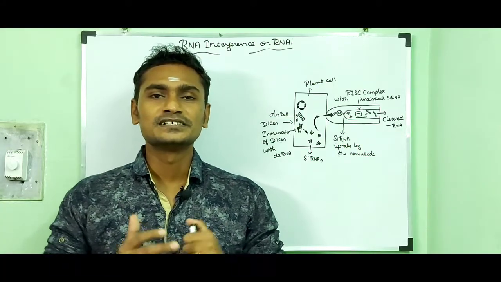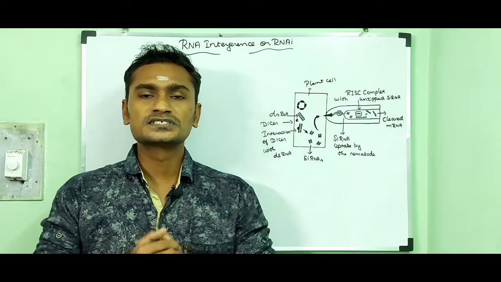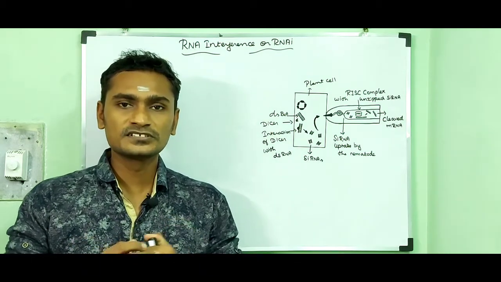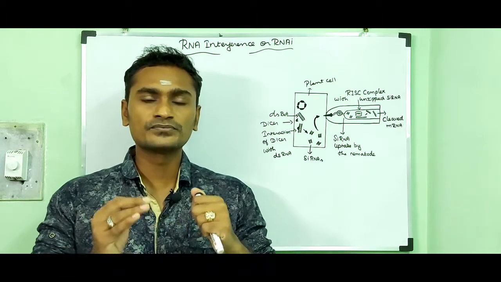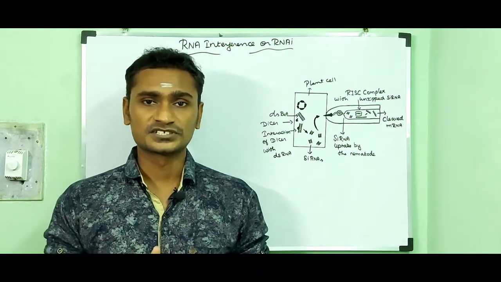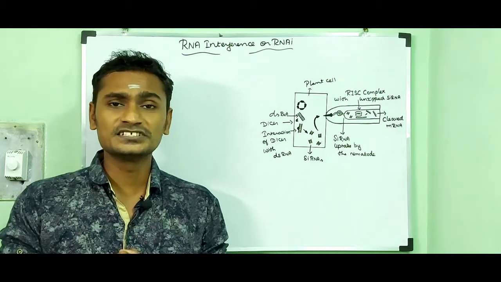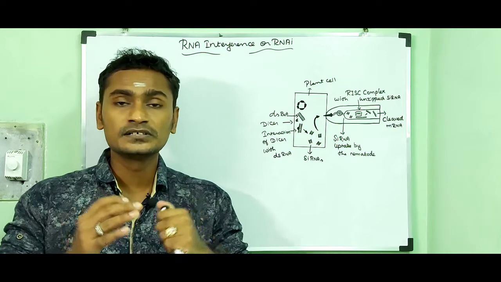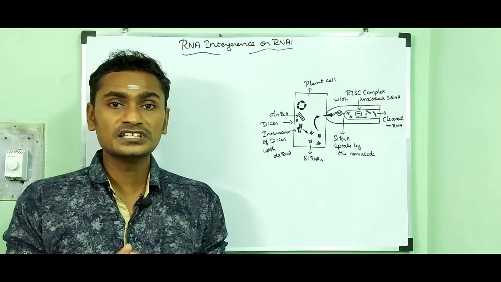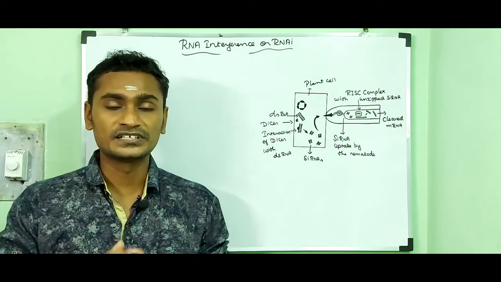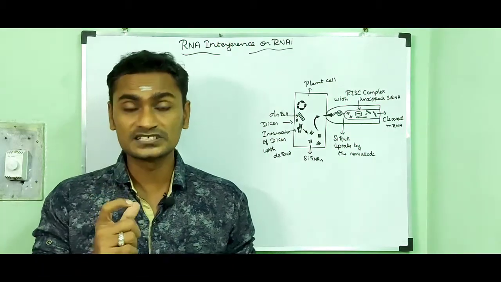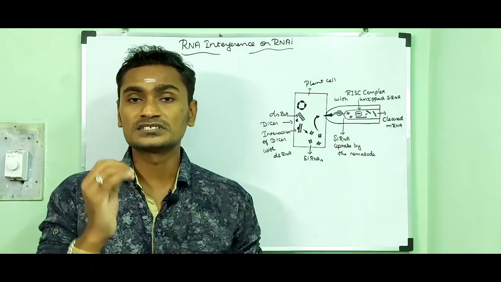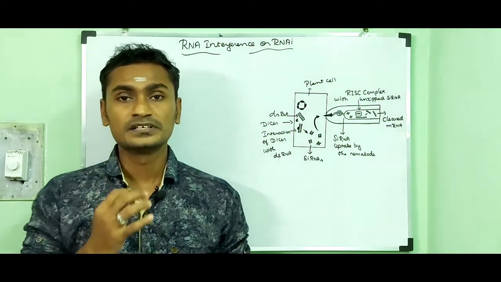In this video, we are going to discuss a topic called RNA interference. Before we get into the topic, I would like to give you a brief introduction about gene expression. DNA is the genetic material which is responsible for the characters of an organism. DNA has to express as a protein, so it must undergo the processes called transcription and translation.